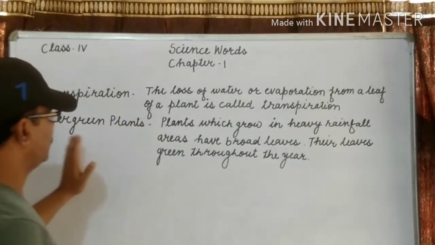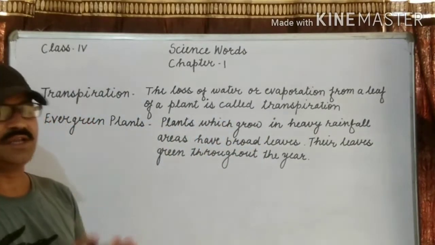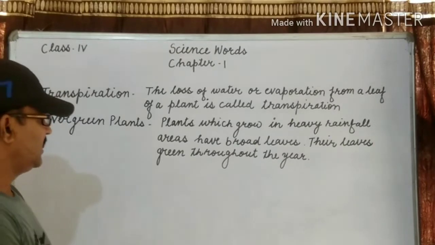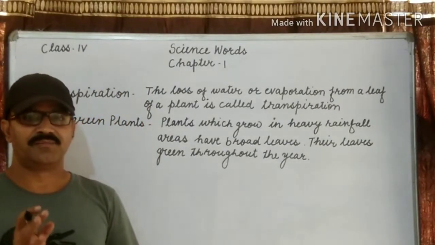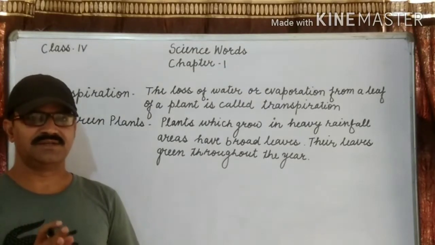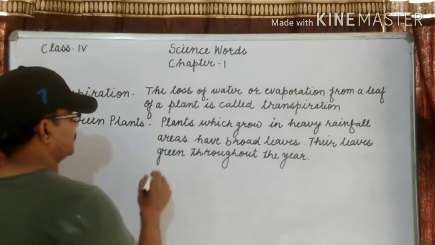Clear the definition. Evergreen plants: plants which grow in heavy rainfall areas, have broad leaves and their leaves stay green throughout the year. For example, cotton plants, sugarcane, rice. These are examples of evergreen plants.